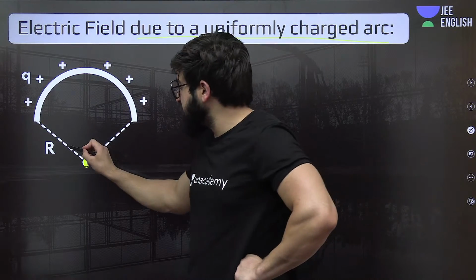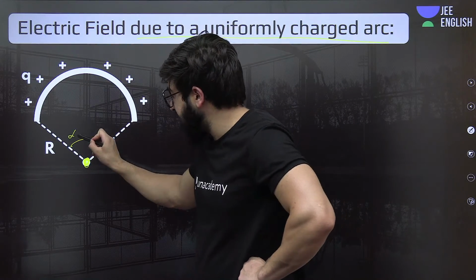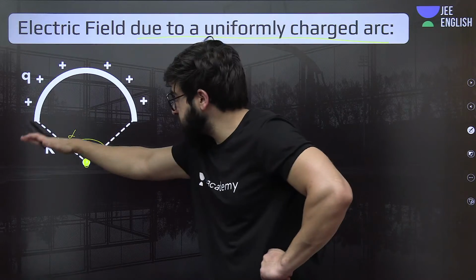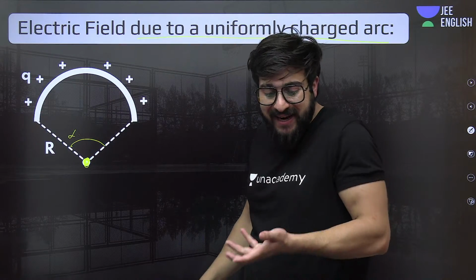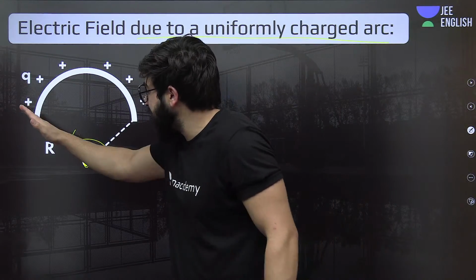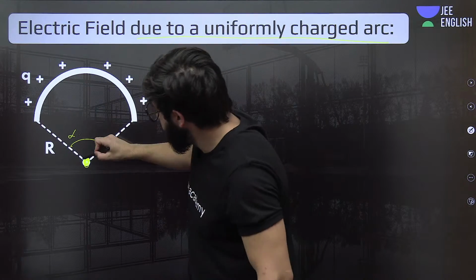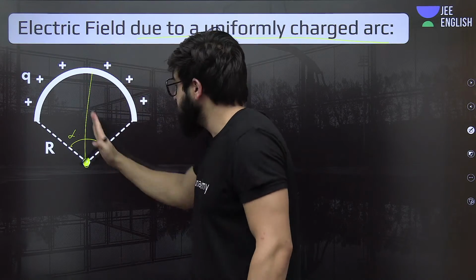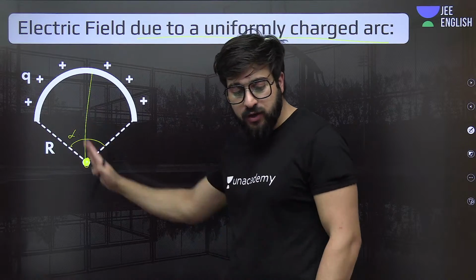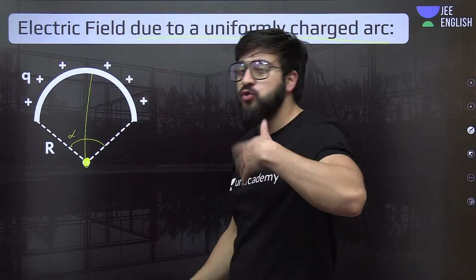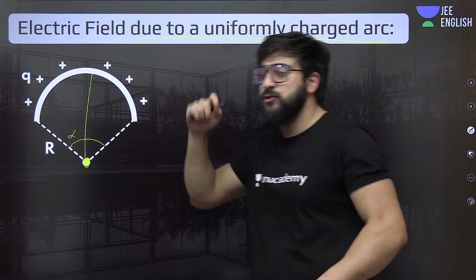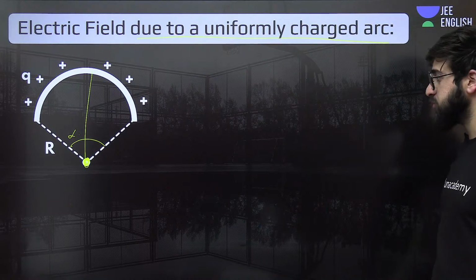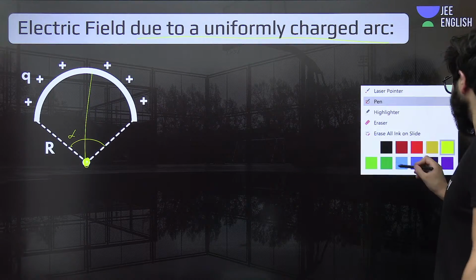Now say, from this point to this point, you take this angle as alpha. When we integrate, we'll integrate from minus alpha by 2 to plus alpha by 2. So I'll just cut this in two parts. From here it is minus alpha by 2, from here it is plus alpha by 2. So you have to integrate from minus alpha by 2 to plus alpha by 2. That's what you are supposed to do.